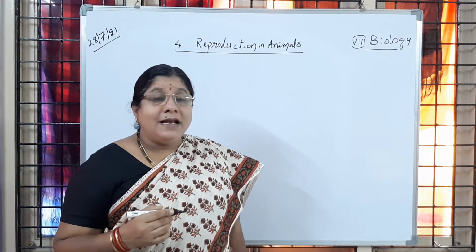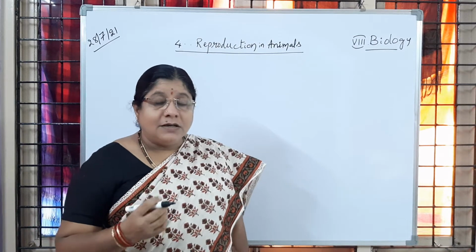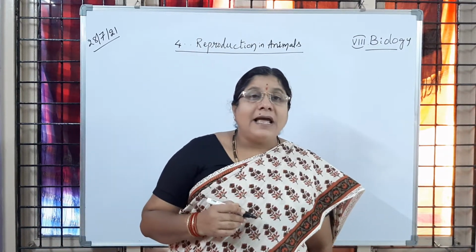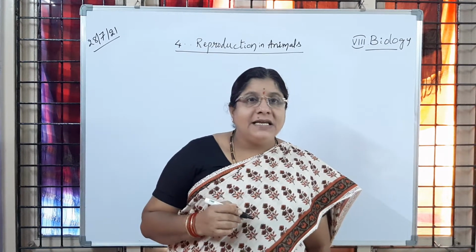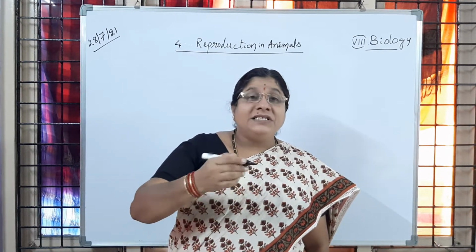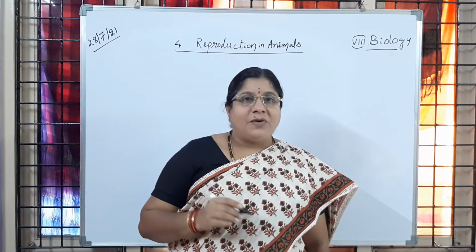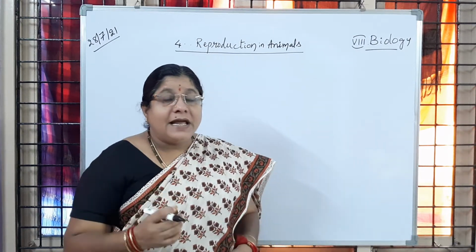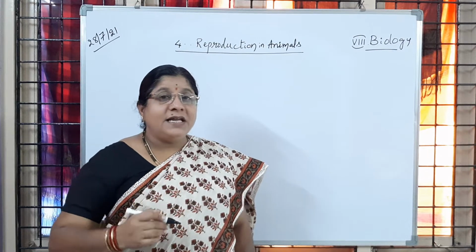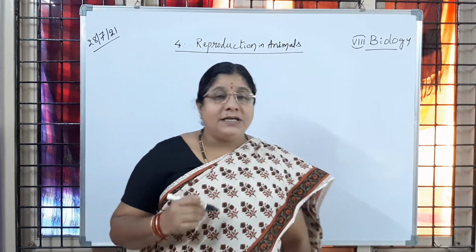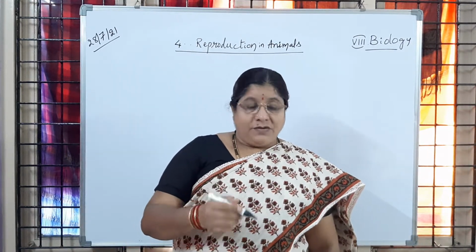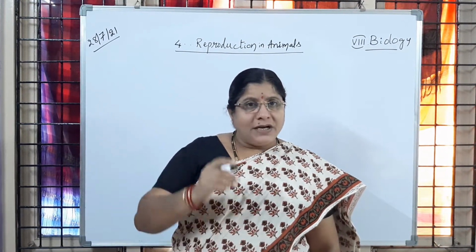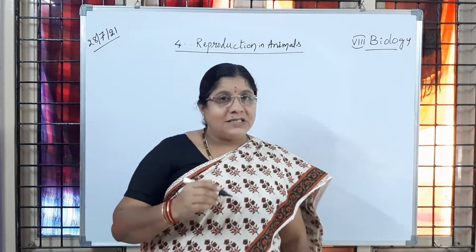Then the tail, a long structure given off from the middle piece, is going to help in reaching the ovum in the female body. So that tail is going to help. Like that, three important parts are seen in the sperm, which is a male gamete. So let us keep all the points here once.